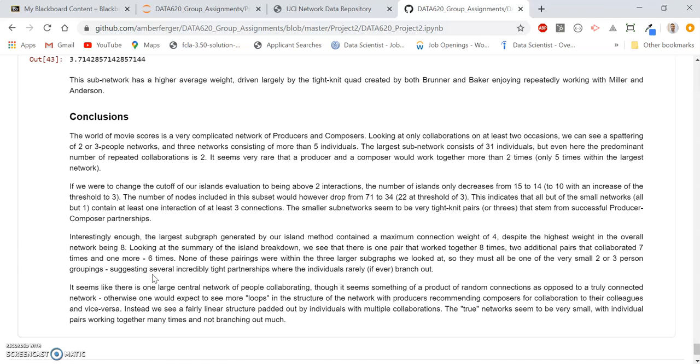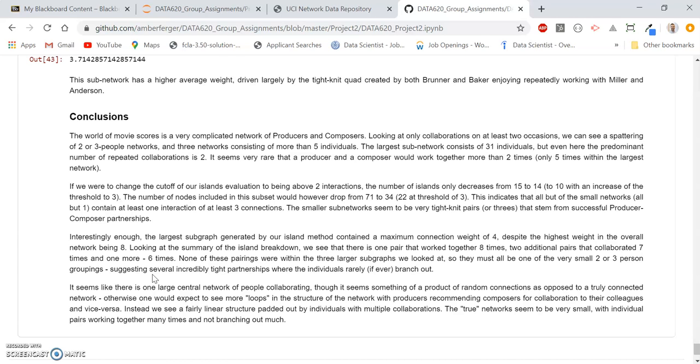While utilizing the island method to subset our larger network, if we were to progress with our threshold of subsetting the network to only include collaborations above 2, the number of islands would have only decreased from 15 to 14. However, the number of nodes would have dropped by almost 50%, down to about 30 or so. This indicates that all but one of our small networks contain at least one interaction of at least 3 collaborations, and that these smaller subsets tend to be very tight-knit pairs that stem from successful producer-composer partnerships.